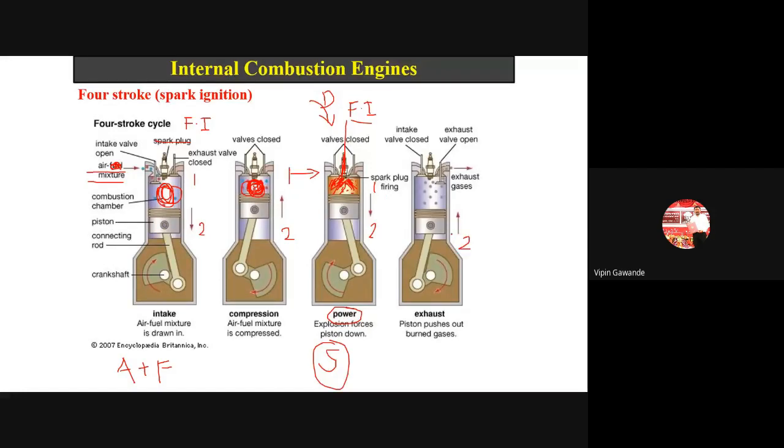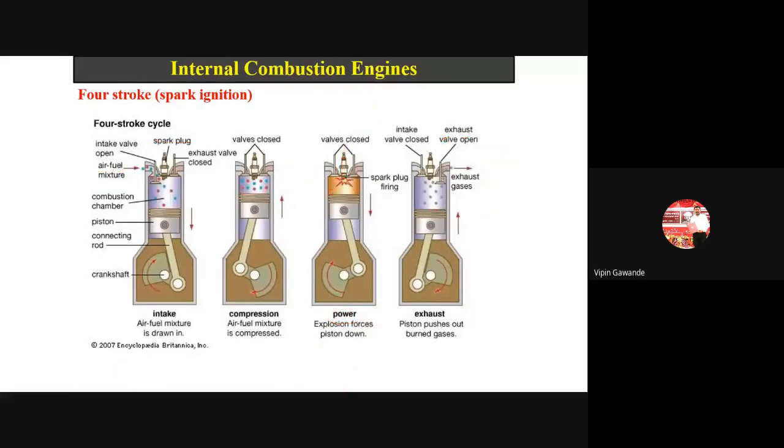Now piston comes here. Now आता आपल्याला काय मिळालं इथे? Because of the combustion we have the gases here. So piston will move from 2 to 1. Exhaust valve opens and these gases come out through this exhaust port or exhaust valve. Okay, so this is the difference between the petrol engine and the diesel engine.